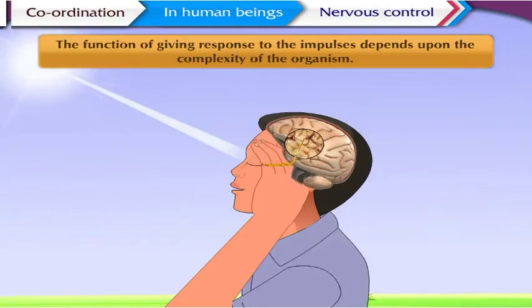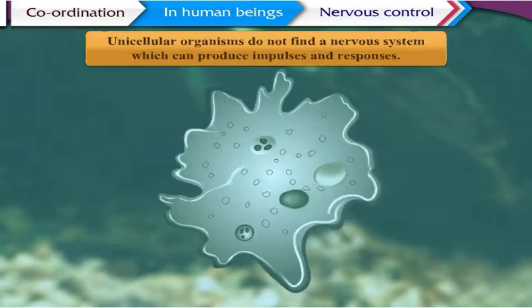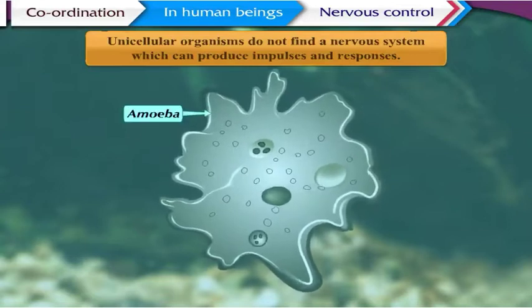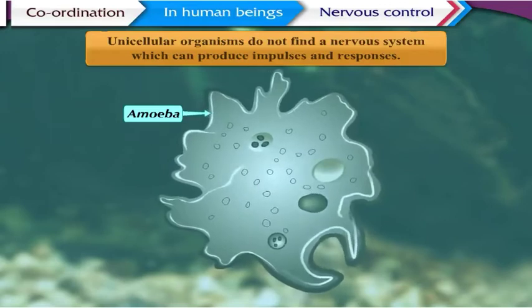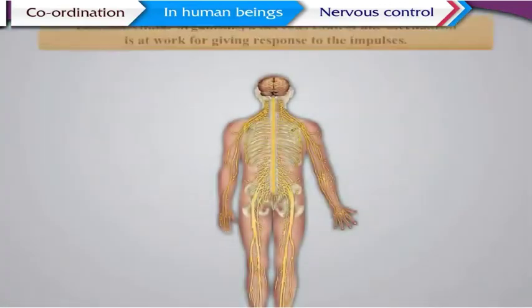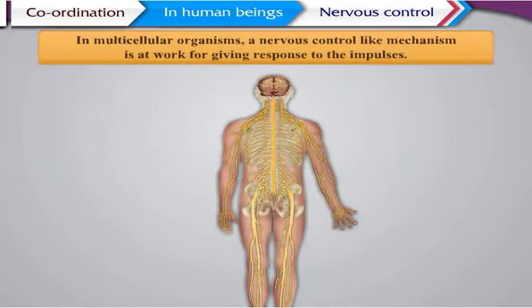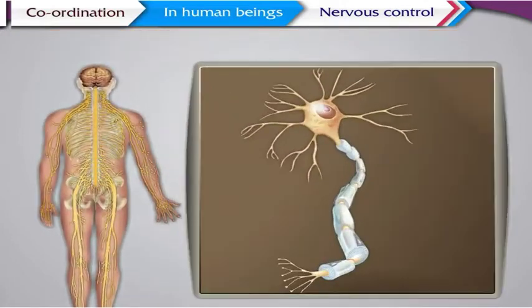For example, in unicellular organisms like amoeba, we do not find a nervous system which can produce impulses and responses. But in multicellular organisms like man, a nervous control-like mechanism is at work for giving response to the impulses. To control this, bodies of multicellular organisms have specific types of cells. These cells are called neurons. Let us learn about them.